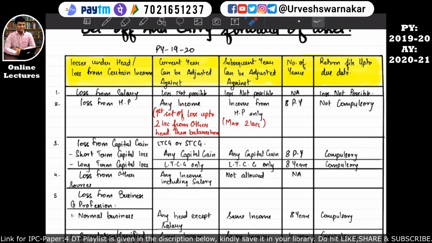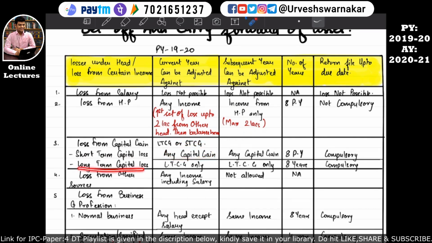So let's come back to losses from capital gain head. If there is a short term capital loss, this short term capital loss can be set off against any capital gain. But if that loss is not set off entirely, that means 100% in the previous year, this loss can be carried forward to the subsequent years for 8 previous years, and in the subsequent years the loss can be set off against any capital gain. That means a capital loss can be set off against capital gain income only, and specifically short term capital loss can be set off against any capital gain. I hope this is quite clear.